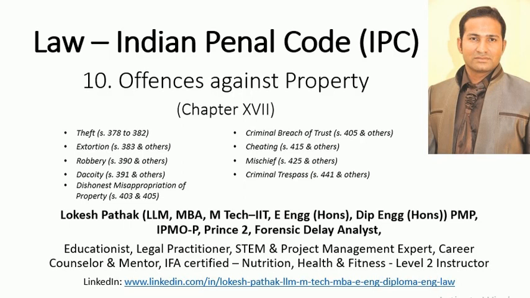When cheating has occurred, it means there must be 3 things. First is the deceiving of a person. Second is fraudulently or dishonestly inducing the person so deceived to deliver his property. And here the case of R.K. Dalmia versus Delhi Administration, AIR 1962 comes in the picture. The third is intentionally inducing that person to do or omit to do anything which he would not be doing or omitting as per the law.